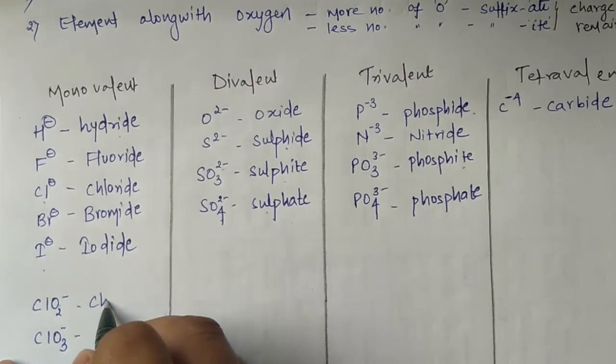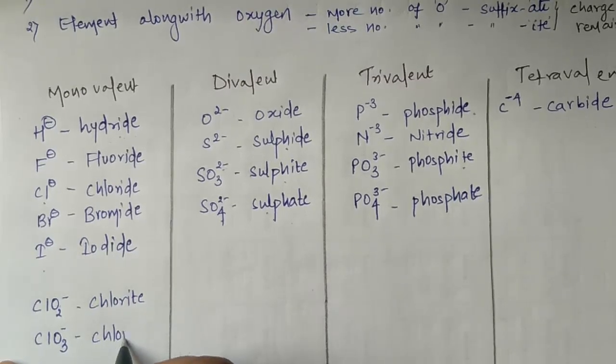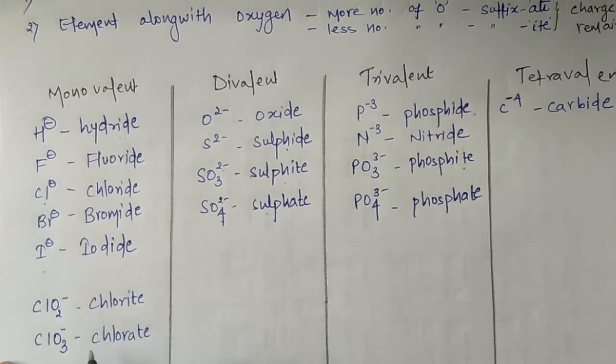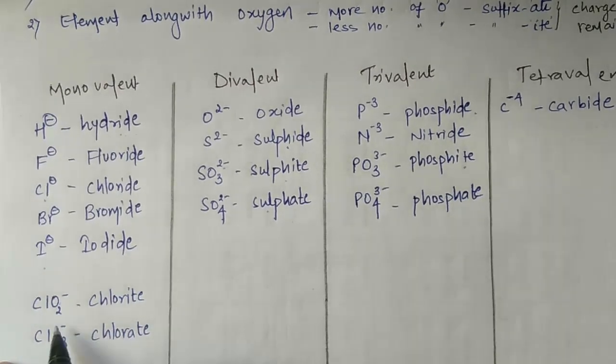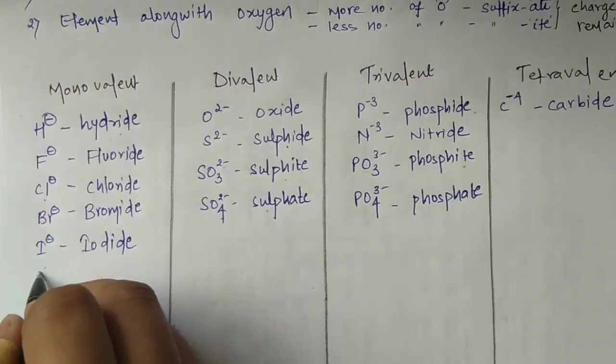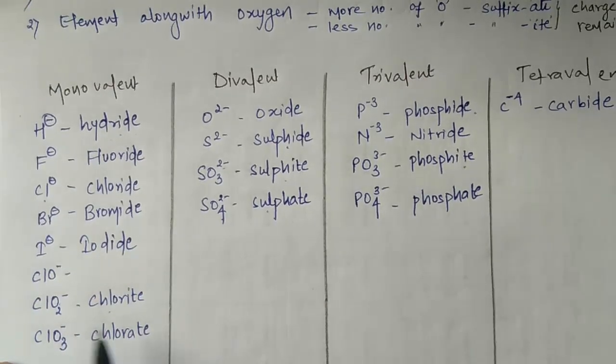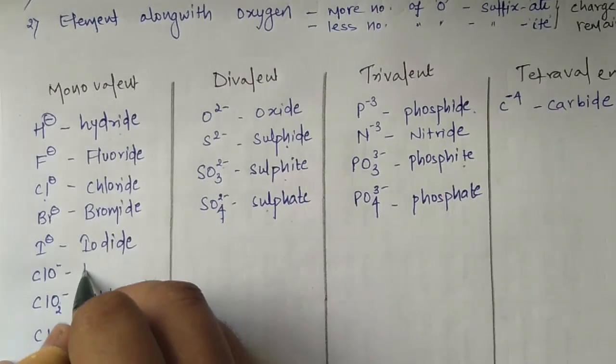So this will be chlorite and this will be chlorate. Now one more thing: chlorite, if I reduce one more oxygen, this is ClO minus 1. If there is one less oxygen even than chlorite, then it will be termed with the prefix hypo.